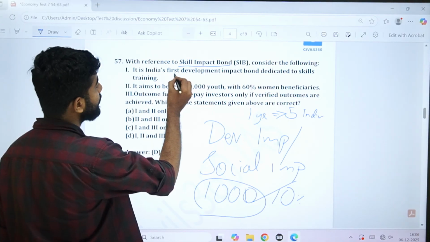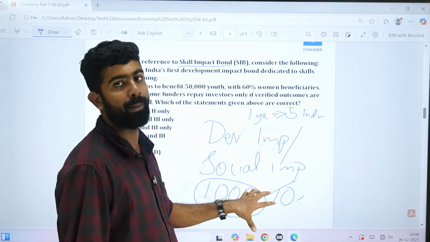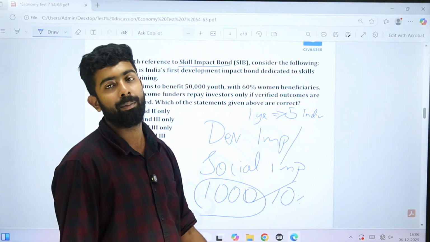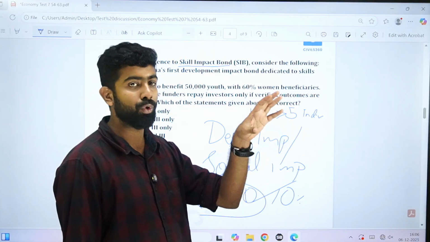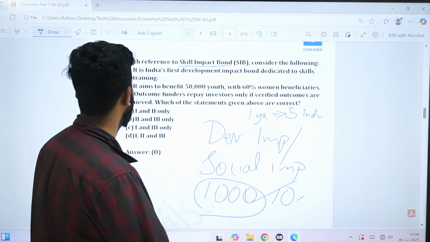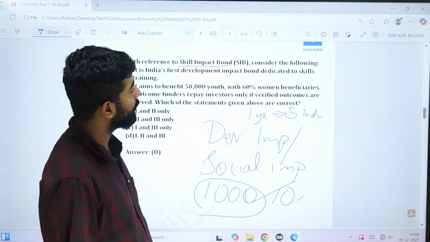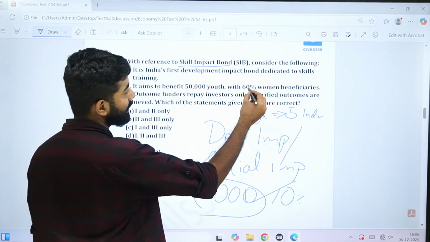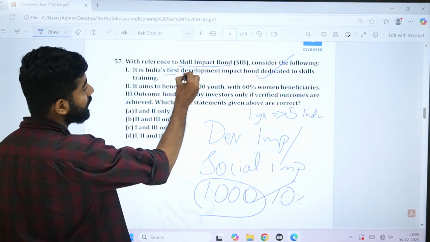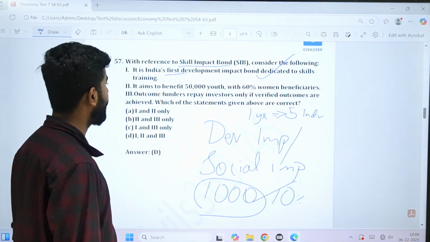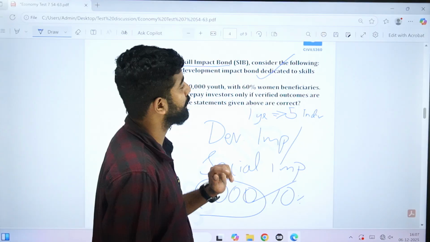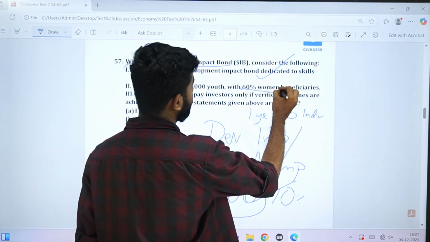So that is how the social impact bonds and development bonds work, and skill impact is a particular type of development impact bond which aims to improve the skill, right? So that is the outcome. So it is India's first development impact bond dedicated to skill training. This is actually correct. It's a factual one, but it is actually India's first development impact bond dedicated to skill training. It aims to benefit 50,000 youth with 60% women beneficiaries.